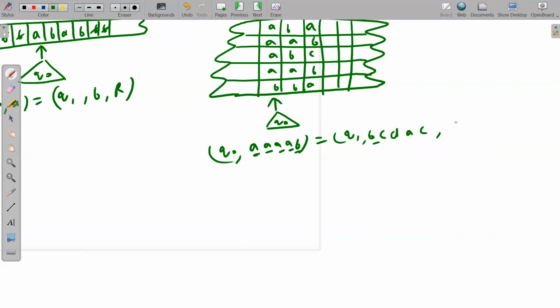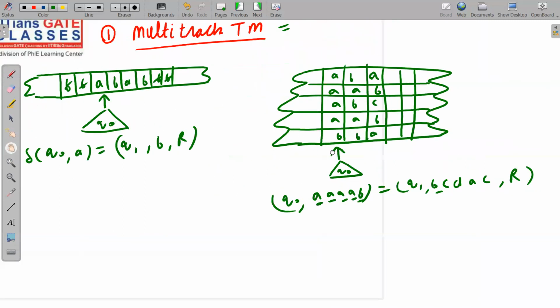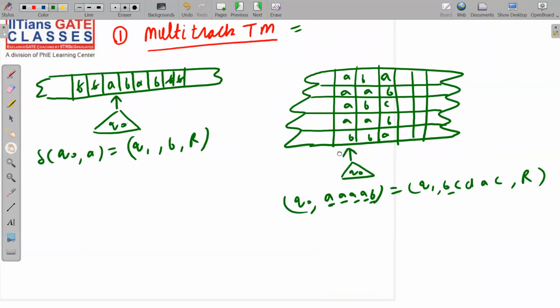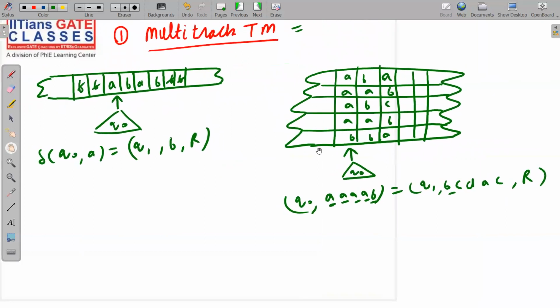Now, the read write head will move toward left or right. It's your own choice. Say, let's say it moves towards right. So I hope I have made the point clear. Anyway, we are not going into details because this is a basic course, not an advanced course. In the advanced course, I will say some more things about it. But let me keep it simple here.